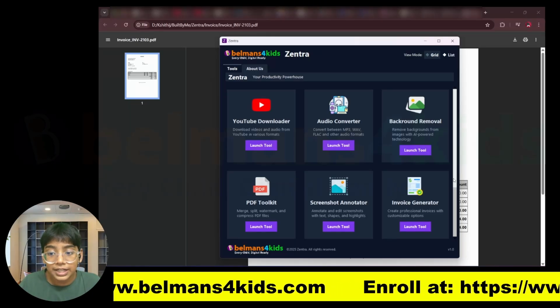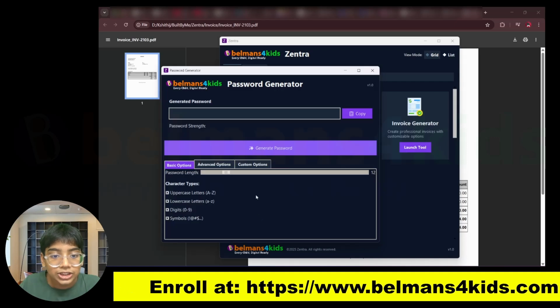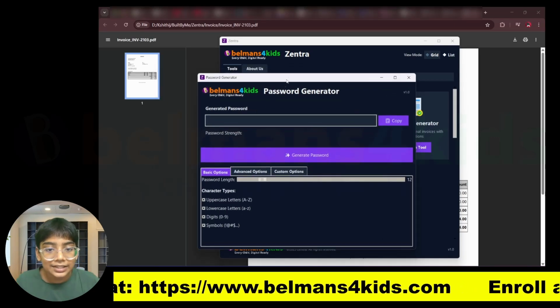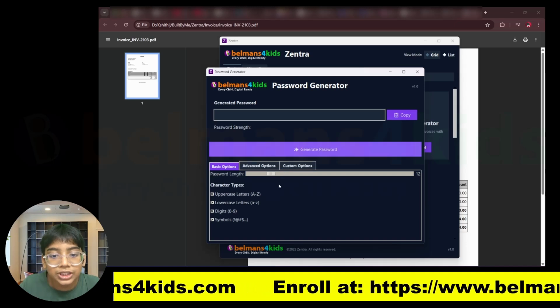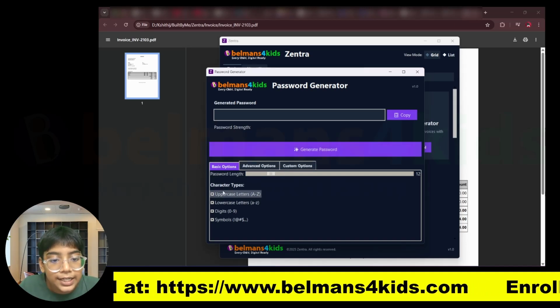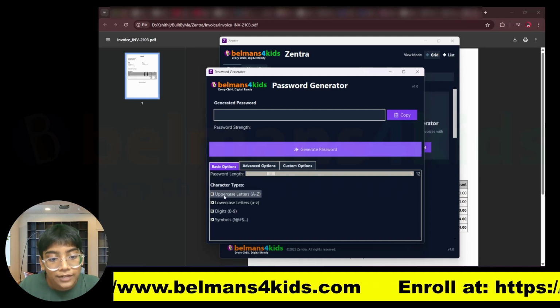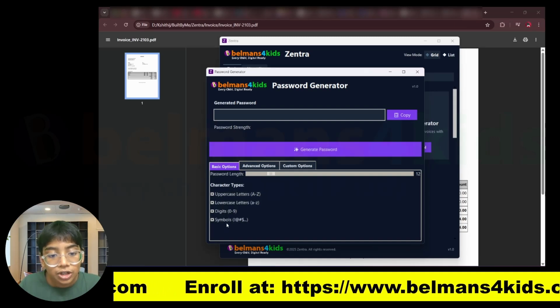Now let's go to the next tool, which is a password generator. Let's launch this tool, and you can see this is how it looks. There are basic options, advanced options and custom options. In the basic options, you can set the password length and the character types, so whether uppercase letters, lowercase letters, digits and symbols can be used.